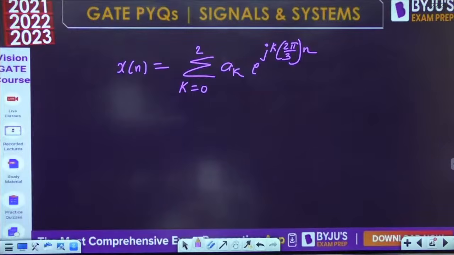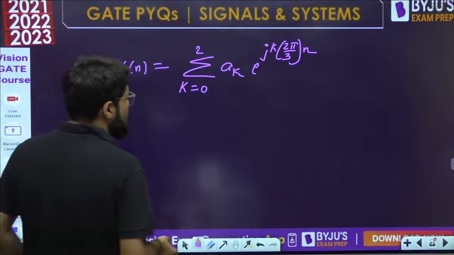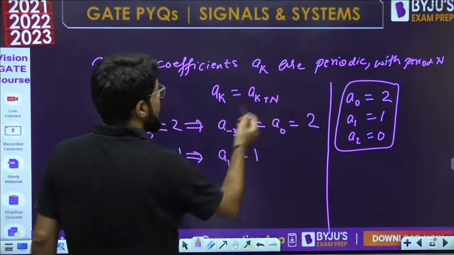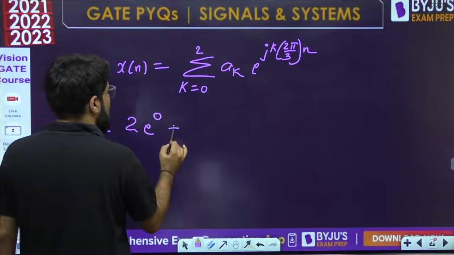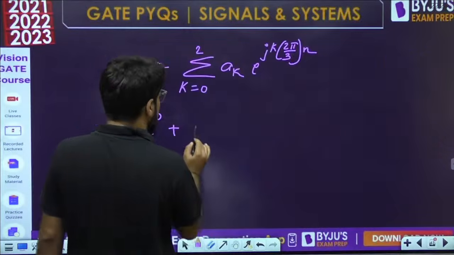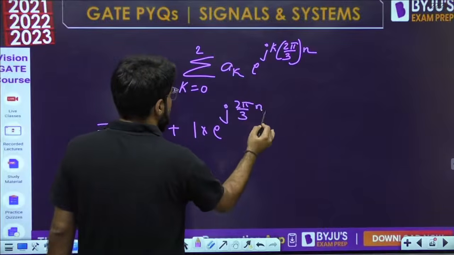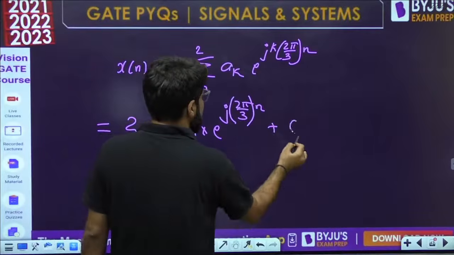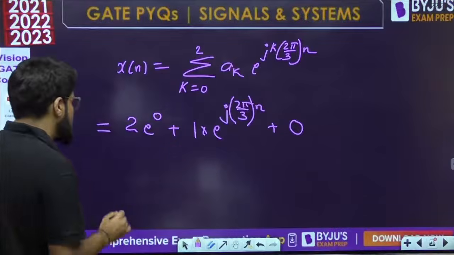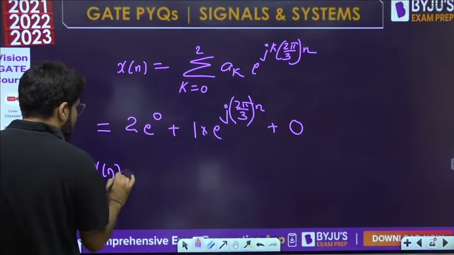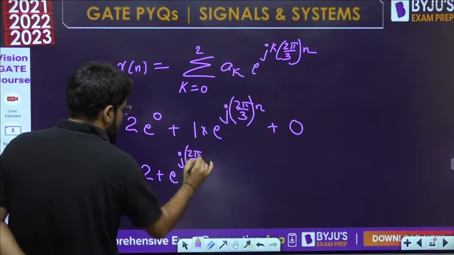Okay. So if I start expanding for k equal to 0, 1 and 2, k equal to 0 रखा डियर, कितना होगा? k equal to 0, a naught का value 2 है, but then it will be e power 0. Okay, then a1. What is the value of a1? 1 into e raised to the power j, k का value 1 रखा, तो 2 pi by 3n. Okay, that's it. Plus 0. The next value a2 is 0. Summation 0 से 2. That's what I want to write. So what is the xn? xn is simply 2 plus e raised to the power j 2 pi by 3 into n.